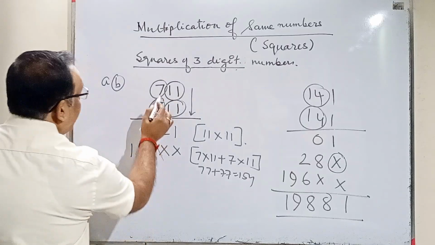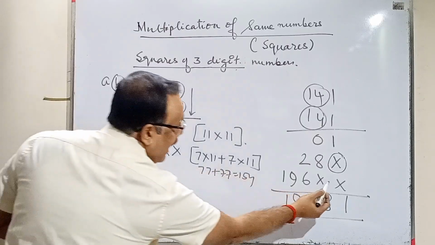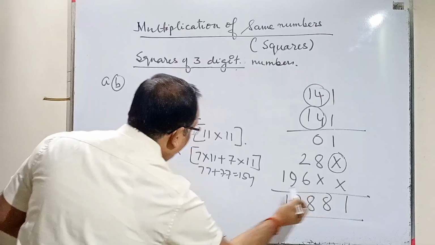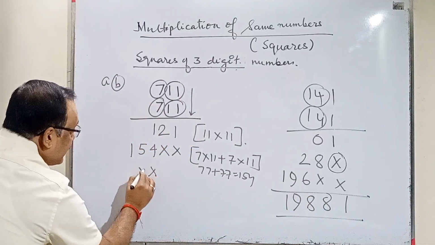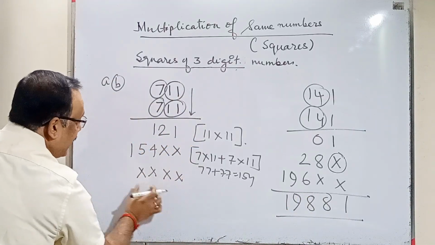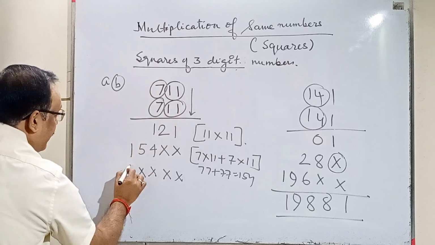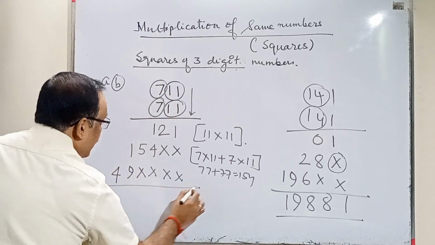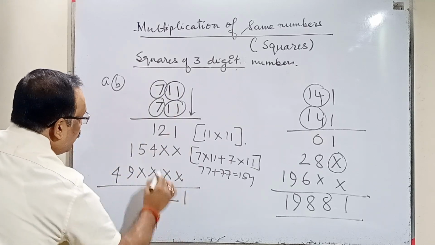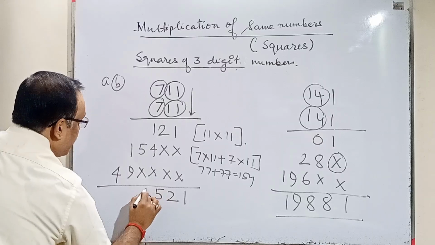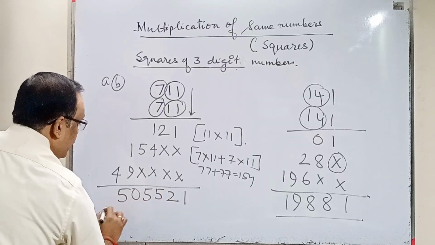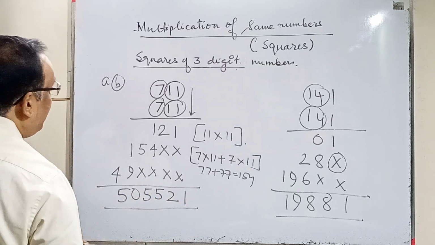Now next, 7 into 7, 49. Again, as I moved only 1 place earlier, here I'll move 2 places again. So these 2 were originally there and these 2 places again I'll move. So 7 into 7, 49. I'll move like this. So now we add 1, 2, 4 plus 1, 5. This is 5, 10, this 5, 0, 5, 5, 2, 1.